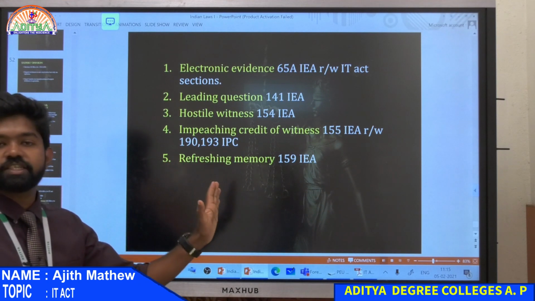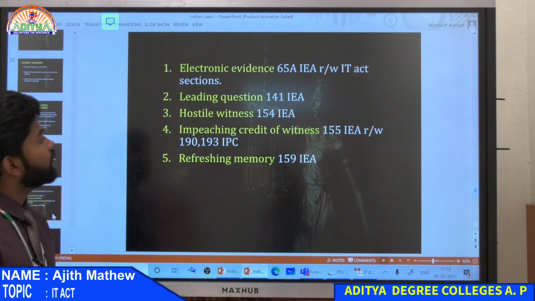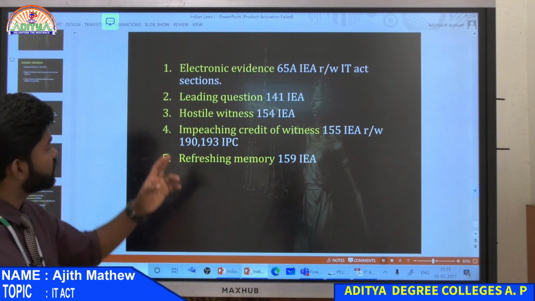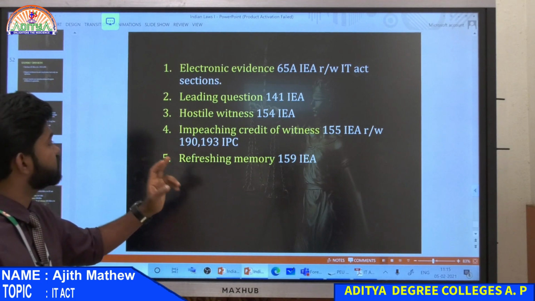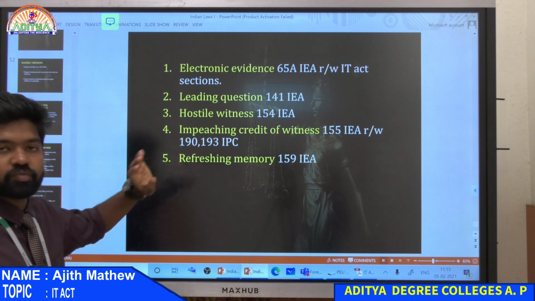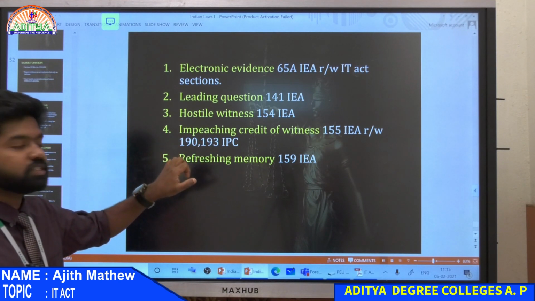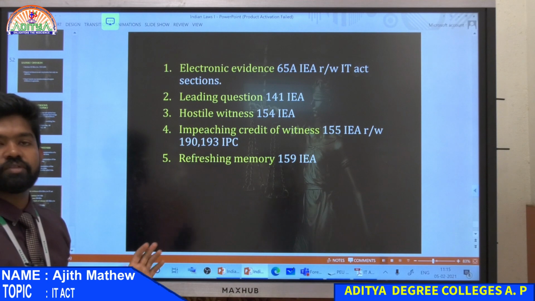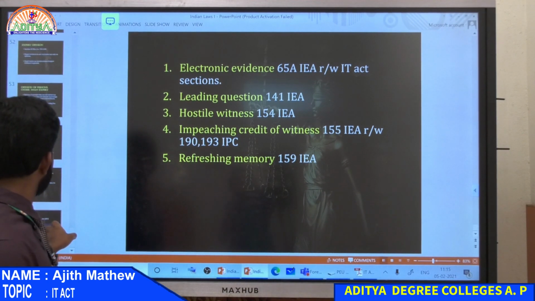Then there are some sections you have to study about electronic evidence. Leading questions, we discussed all these sections yesterday. Hostile witness, who is a hostile witness, is given in section 144. Impeaching the credit of a witness and refreshing memory. We are done with all this, so now we'll move on.